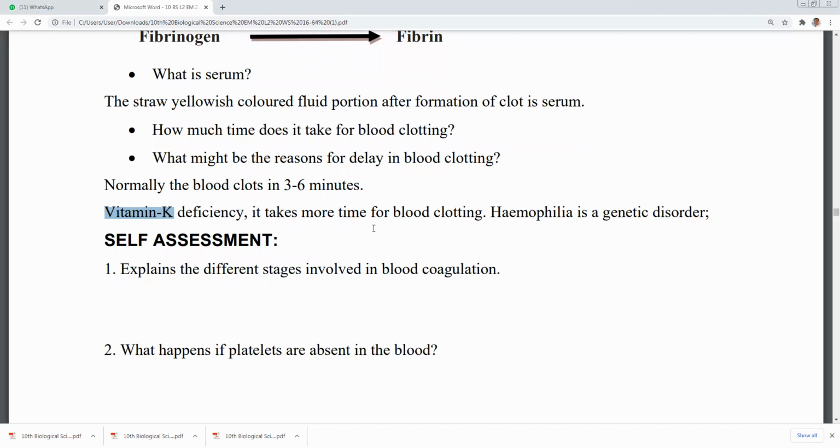Otherwise it takes more time for blood clotting. Another important condition is hemophilia. In some persons, whenever they are injured, blood will continuously flow out of the body and never stops or clots. This type of continuous bleeding from injuries in human beings is called hemophilia.